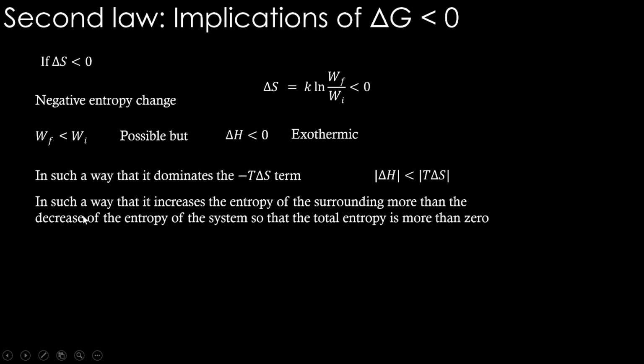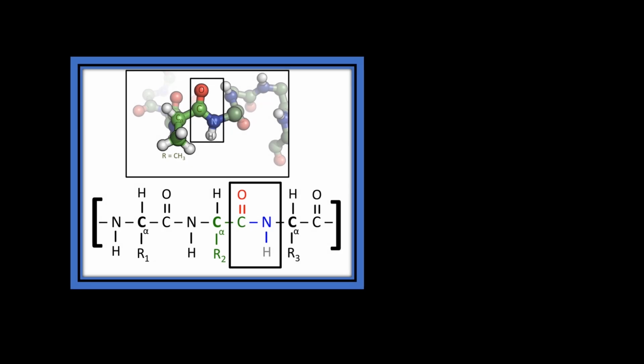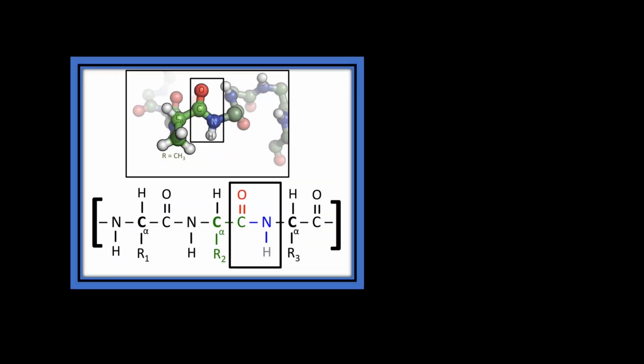Actually, living beings are reducing the W. You see, the DNA in our body is a highly ordered molecule. Amino acids, our proteins in our body are highly ordered molecules. Ordered in the sense that they do not have high W. High W comes when things are randomly mixing, right? High randomness means high W. In the body, the biological molecules are highly ordered long polymeric chains. So how can these random atoms become so ordered? If they become ordered, it means W is decreasing.